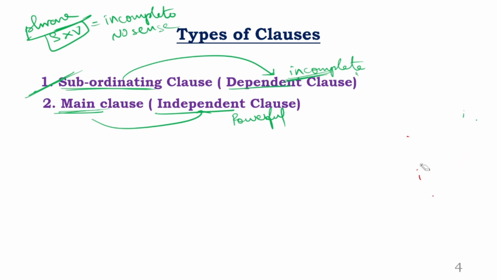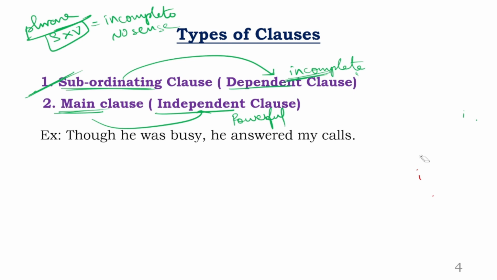Okay. So meanwhile, we are going to the next one. Look at this statement. I want you to find out which is the subordinating clause and which is the main clause. You need to find out the dependent clause and independent clause. Okay. So let us see how many of you can do that. You can pause for a while and you can answer. No problem. Answer for yourself. You need not wait for my explanation. Though he was busy, he answered my calls. Look at this. He is a subject. Was is a verb.